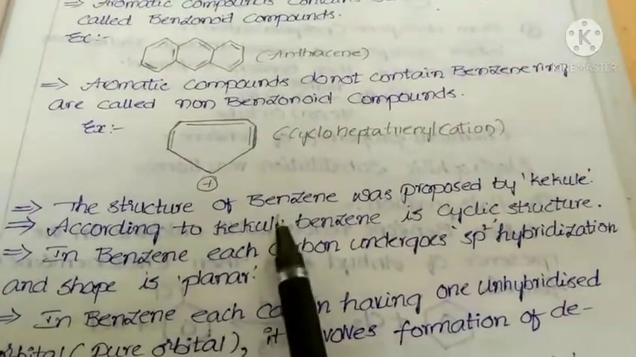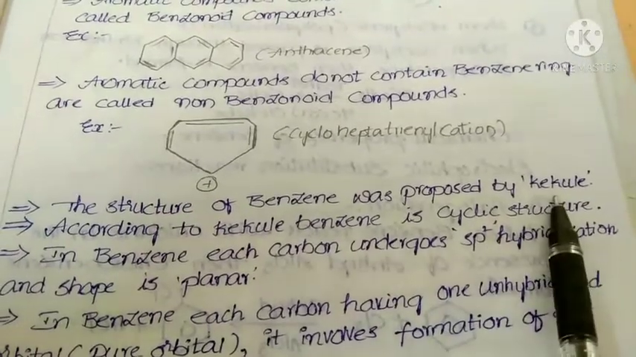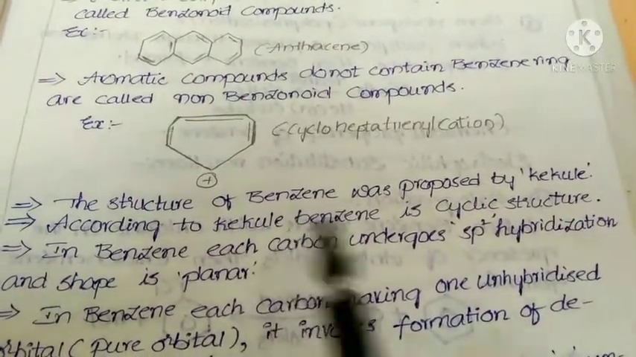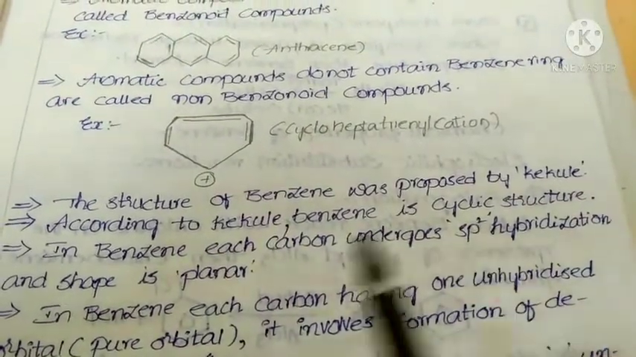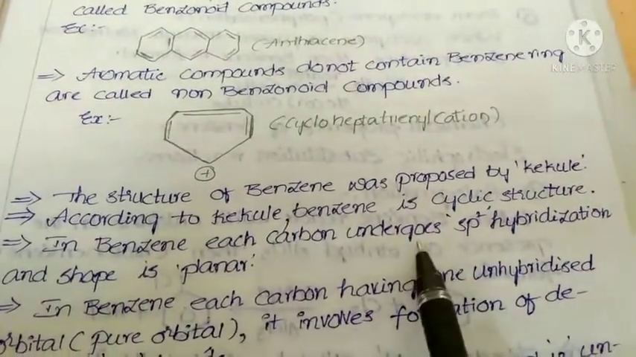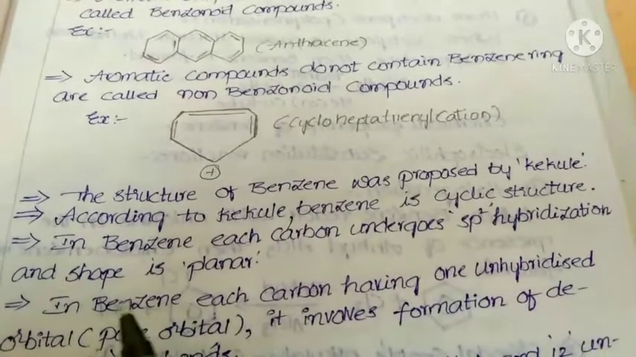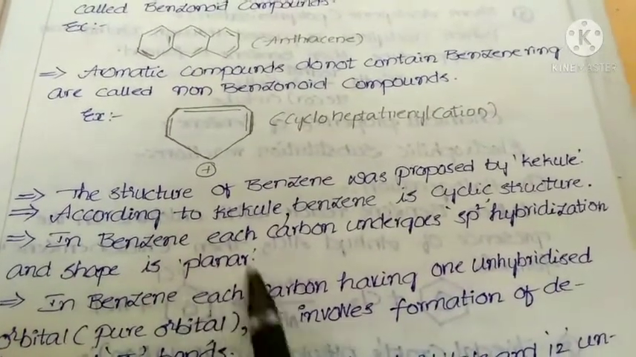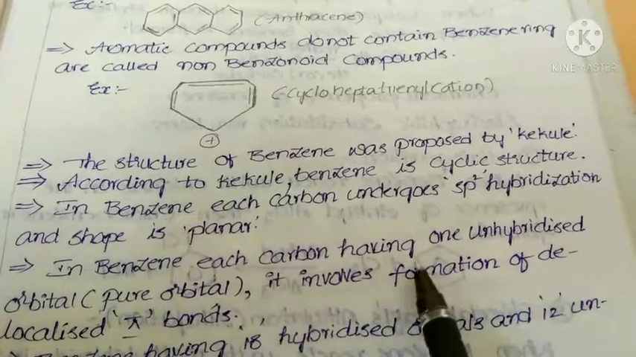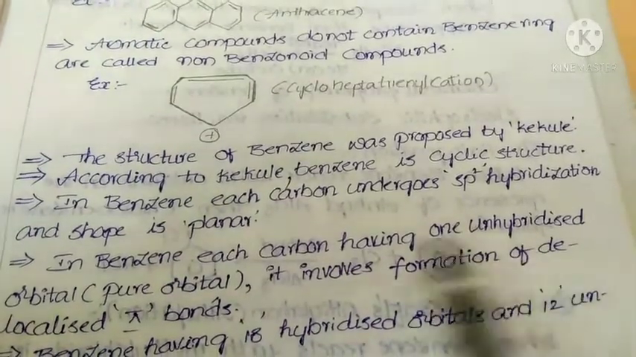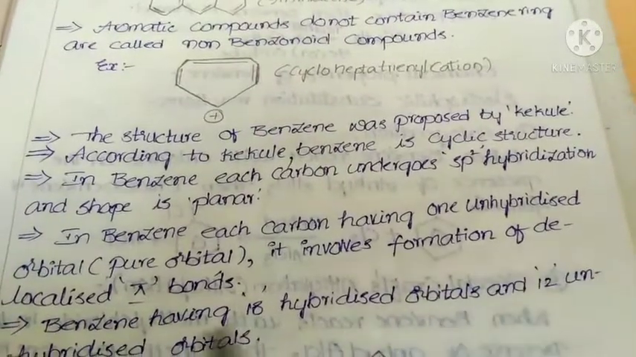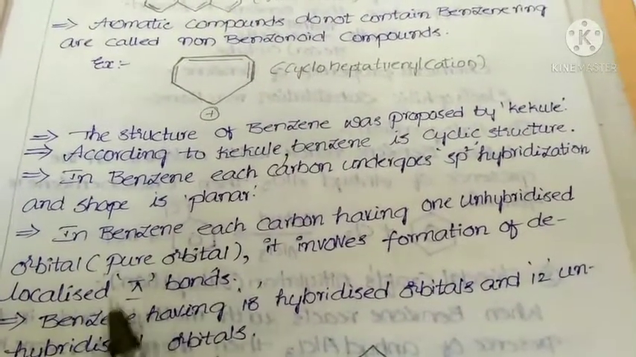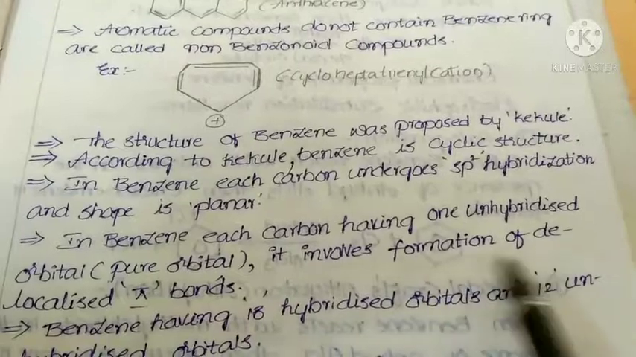Next, the structure of benzene was proposed by Kekulé. According to Kekulé, benzene is a cyclic structure. In benzene, each carbon undergoes sp2 hybridization and the shape is planar. In benzene, each carbon has one unhybridized p orbital. It involves the formation of delocalized pi bonds. Why should we mention delocalized?